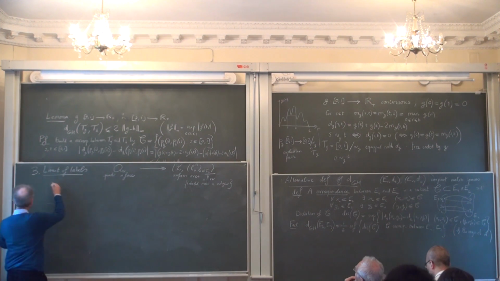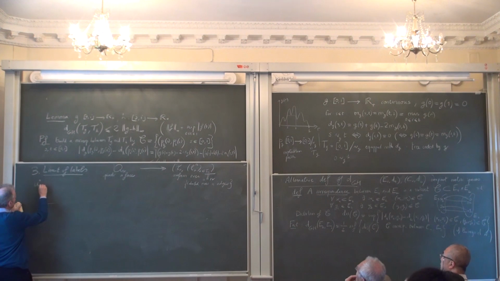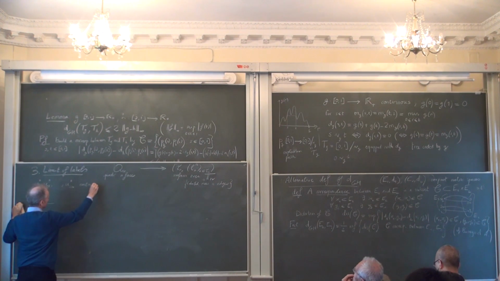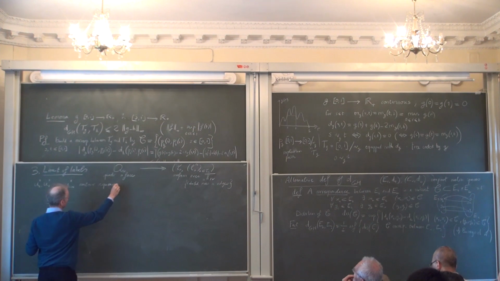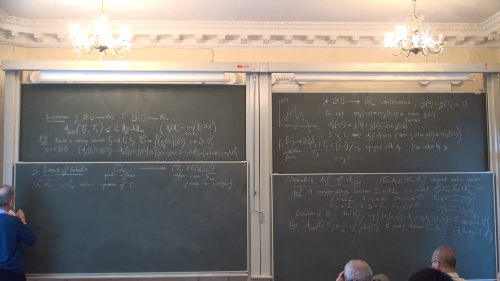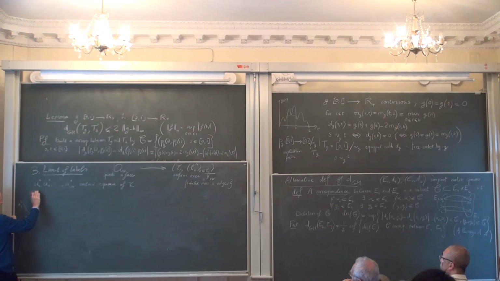So I remind you that I had introduced the contour sequence of tau n. This is very simple. I remind you of the definition if you want. If your tree is something like this, then un0 is always the root. This is un1, and then you come back. So this will be un2. You explore the tree, and un3 will be here, un4, etc.